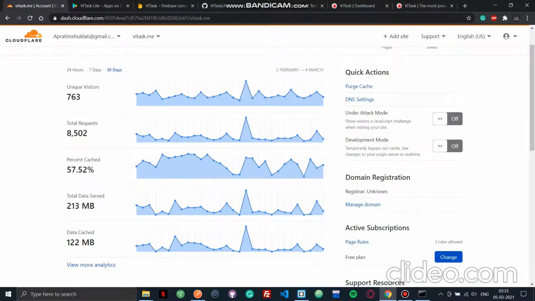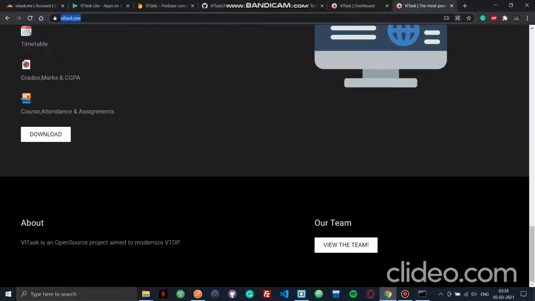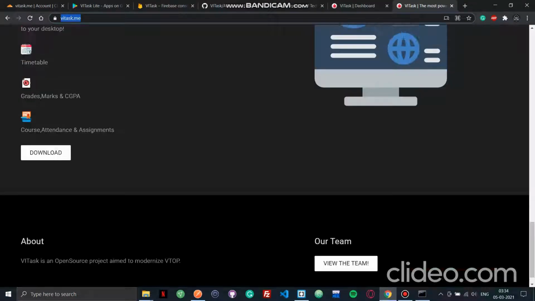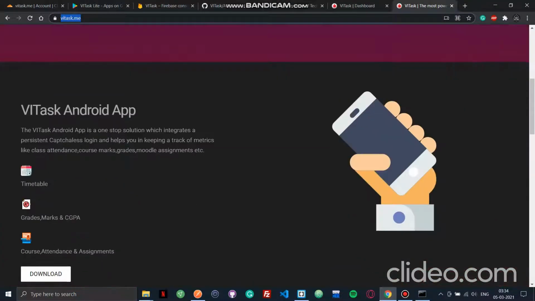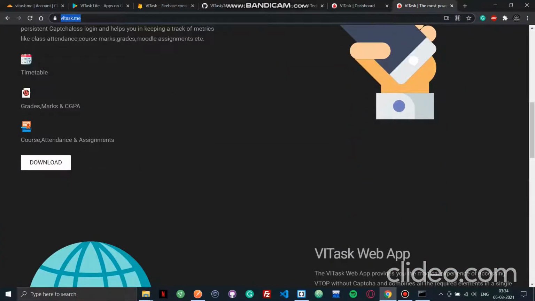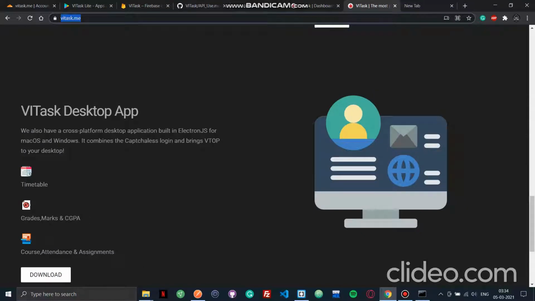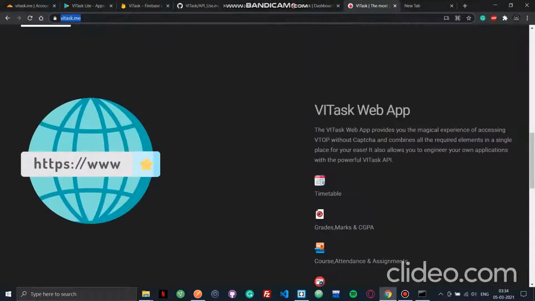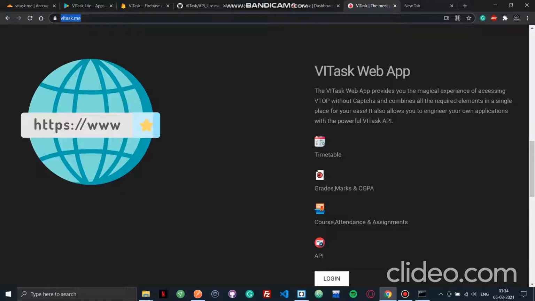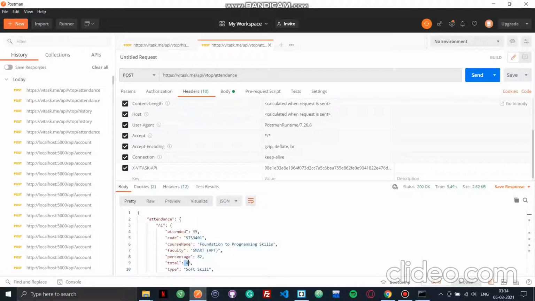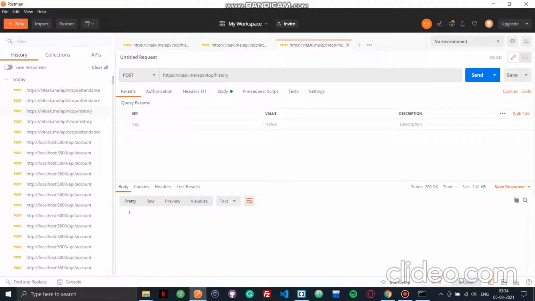As you can see, we have so many visitors and so many requests, so handling all this with a content delivery network is a must, along with caching, so that we have 24/7 uptime and save a lot of bandwidth in the process. Along with the web app, we also have two Android applications: one is VIT Ask, and the other is the Electron JS application, which is the desktop app for VIT Ask. It's quite minimalistic, around 90 MB in size, and it also provides a CGPA calculator and a bunch of other functionalities.